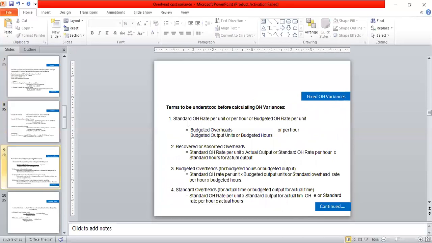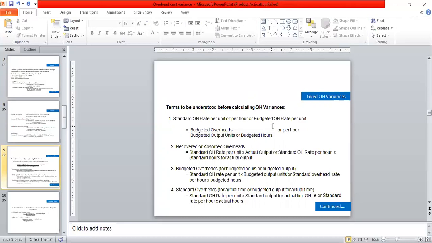Now we are moving to discuss the fixed overhead variance. Before going to discuss the fixed overhead variance, there are some formulas we have to keep in mind. The first one is the standard overhead rate per unit or per hour.